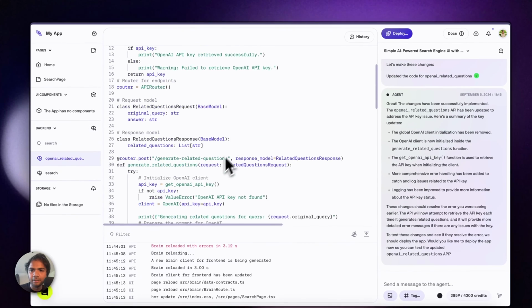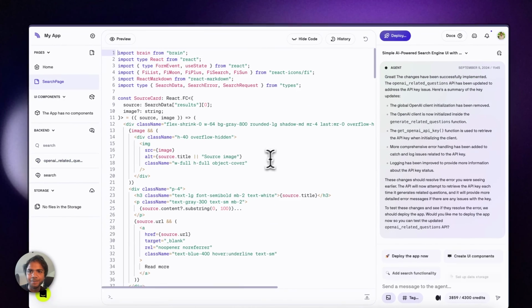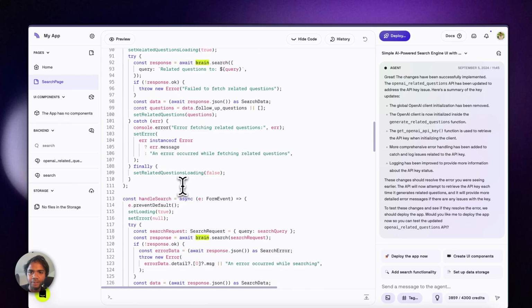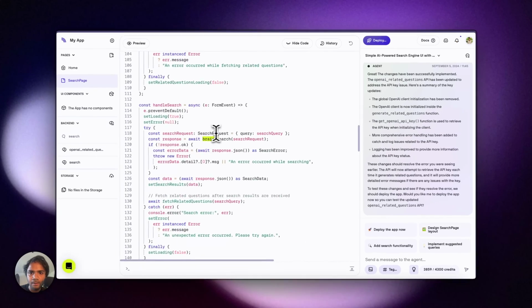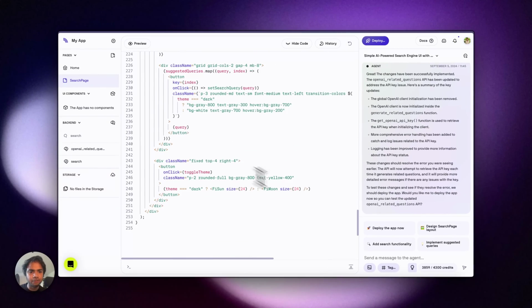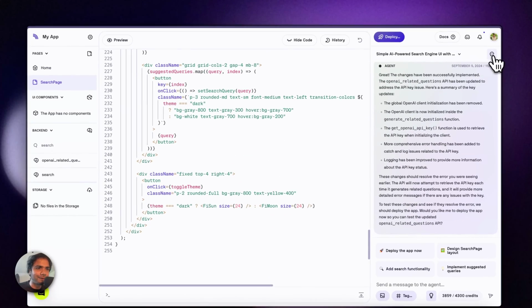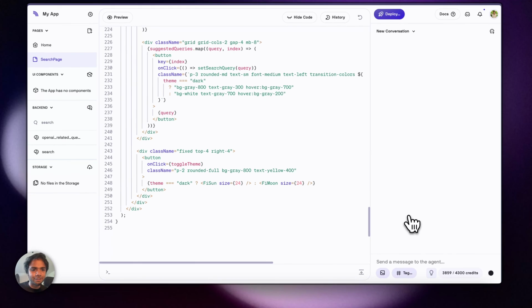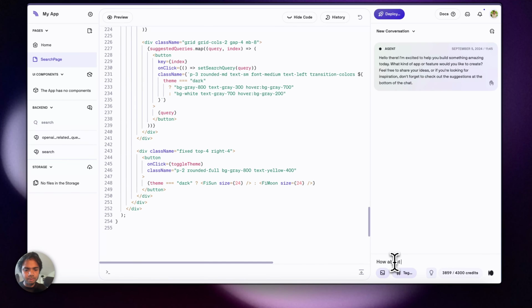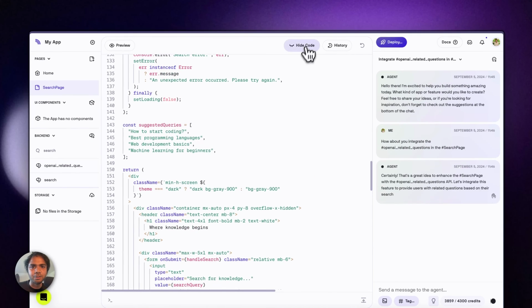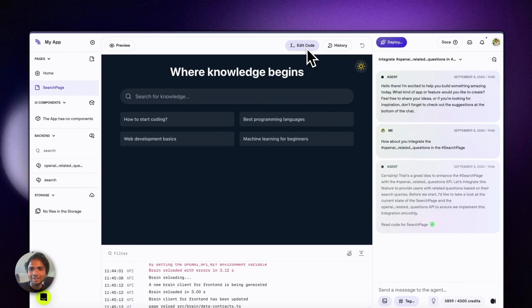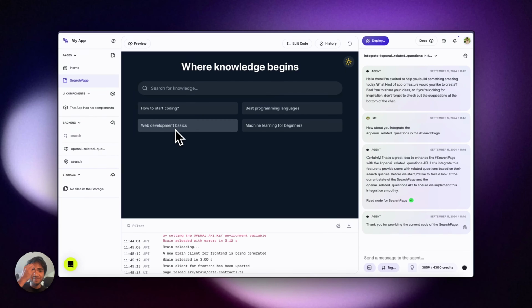Okay, and I think we already know there is an error in the search page because it's not using the related question. Yeah, there should be integration of this. I'll start a new thread because it has been a long conversation. How about you integrate the related question in the search page? I feel that was missing here, so we need to make sure that is integrated. Otherwise, more or less, we have everything ready.